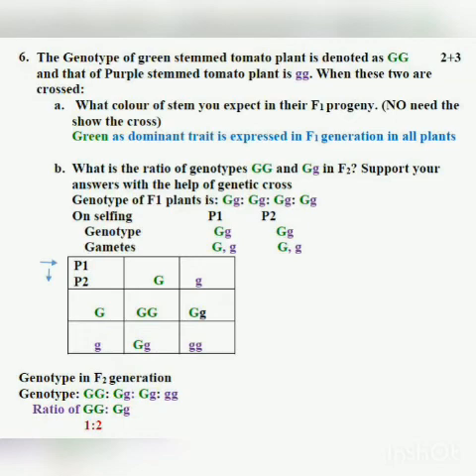Now students, one thing I would like to say. Here I have written no need to show the cross. If such questions come in the board exam, they may not mention whether to make the cross or not. So during that time, see the marks. If it is for 1 mark and you remember the ratio, kindly remember the ratios, you write the answer.